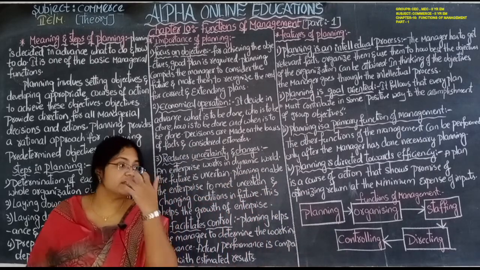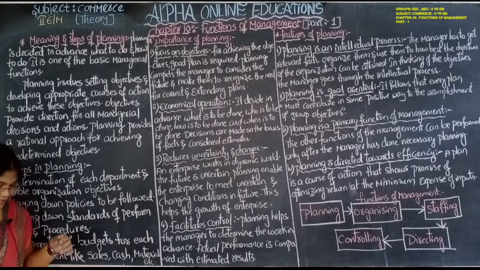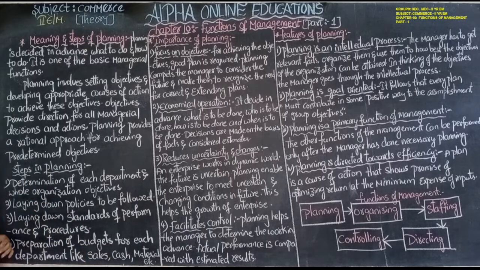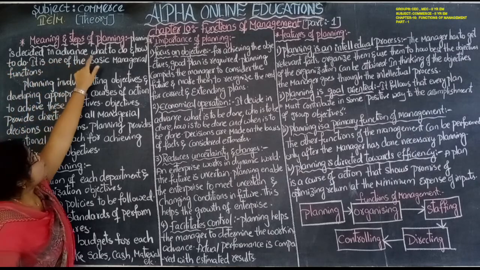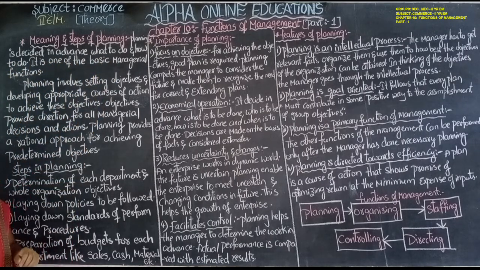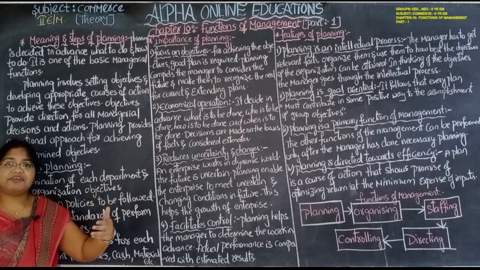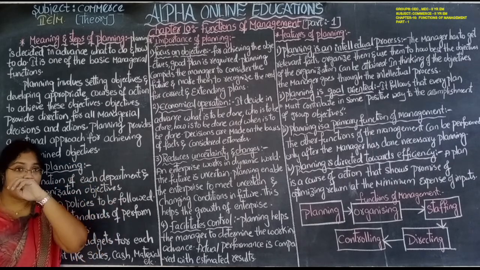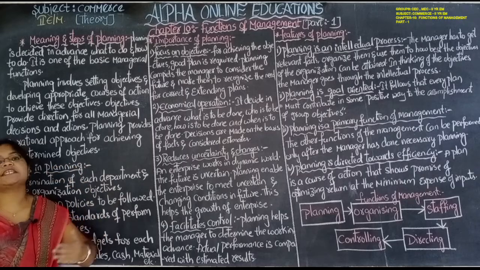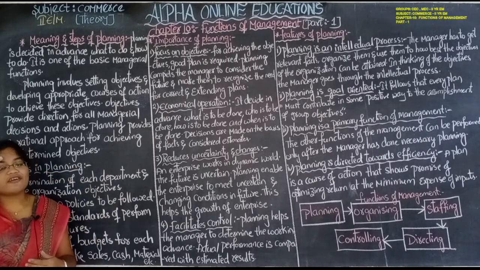Now we are going to discuss the first function, that is planning. Planning is deciding in advance what to do. Planning means it is done in advance. It is the first step of the functions of management.